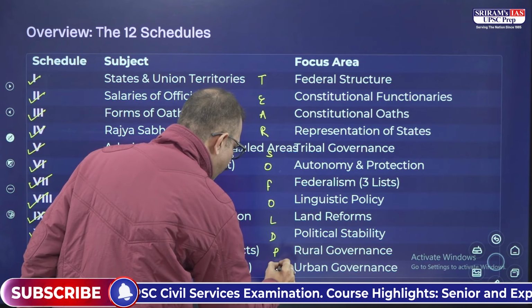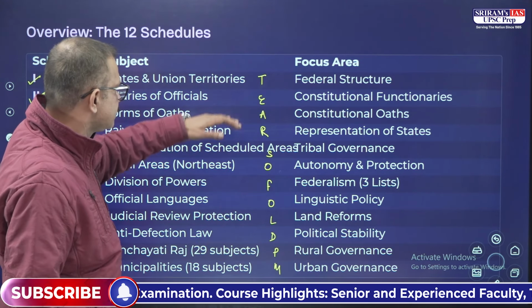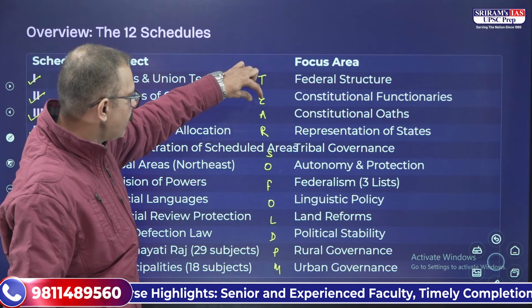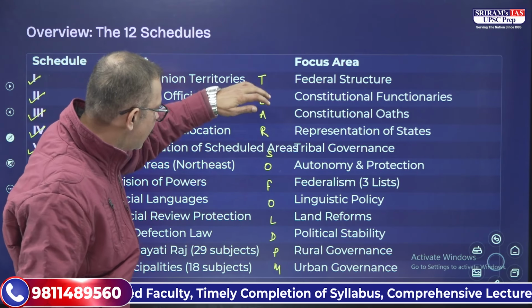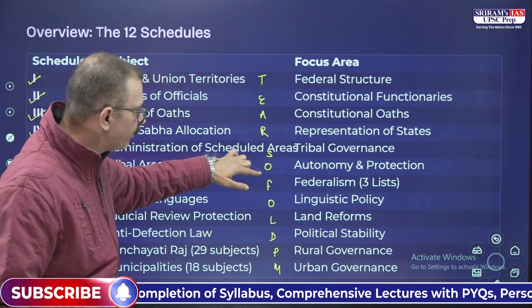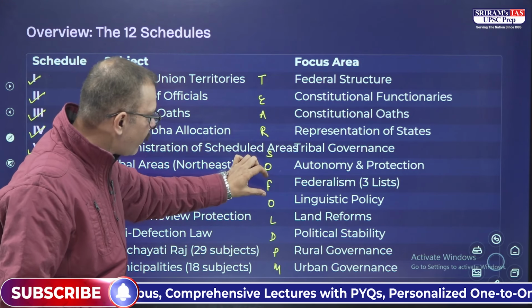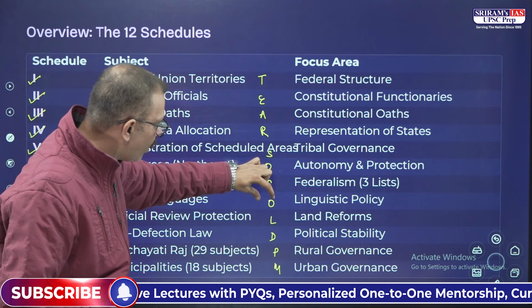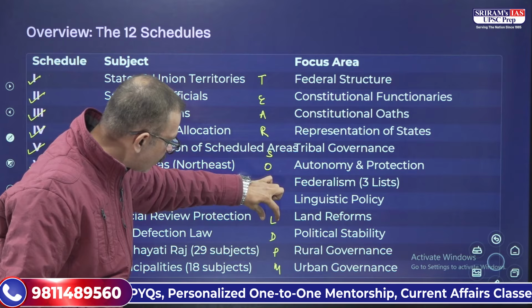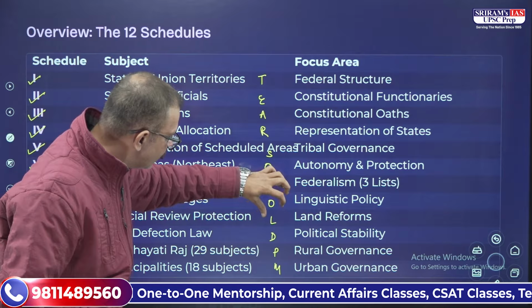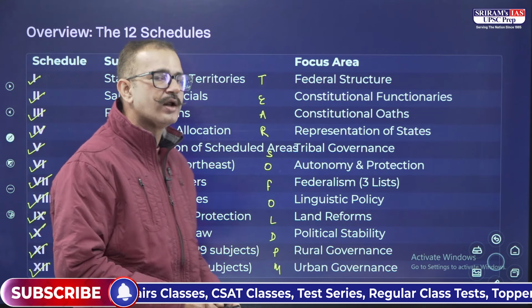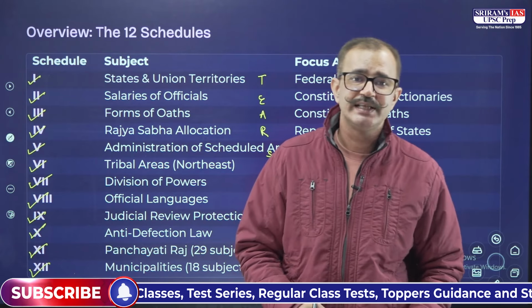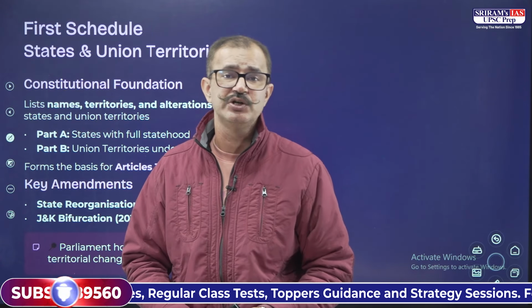Alright, so this is the mnemonic that you can use for remembering these schedules. T for territories, E for emoluments, A for oath and affirmation, R for Rajya Sabha, then S for scheduled areas, O for other tribal areas, F for federal principle, and then O for the official languages, L for the land reforms, D for the defection, and P for Panchayati Raj, and M for the municipalities. Alright, so with this mnemonic, you can remember these different schedules that we have.